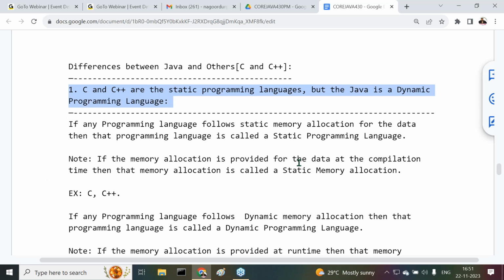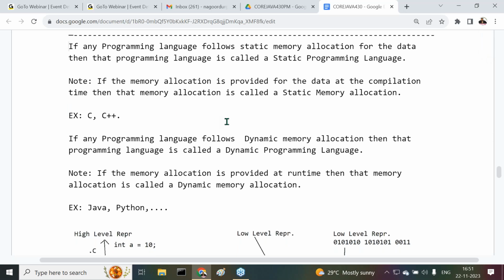C and C++ are static programming languages, but Java is a dynamic programming language. If any programming language follows static memory allocation for the data, then that programming language is called a static programming language.